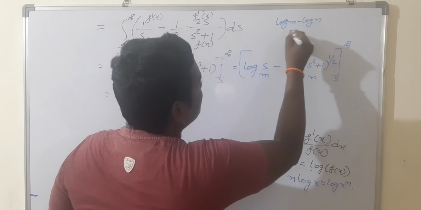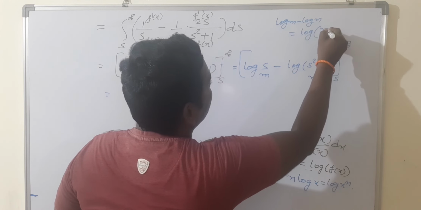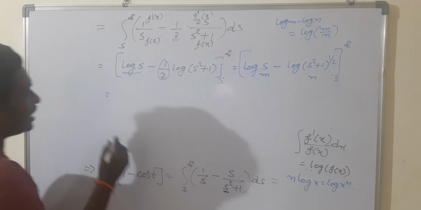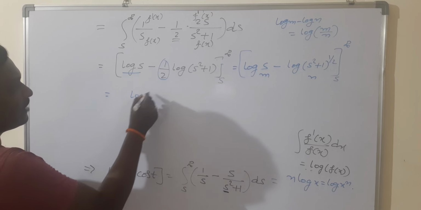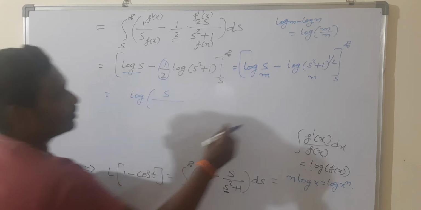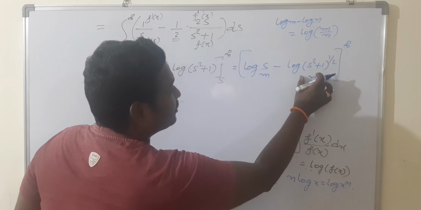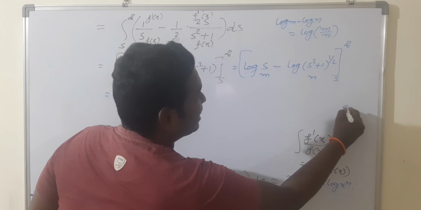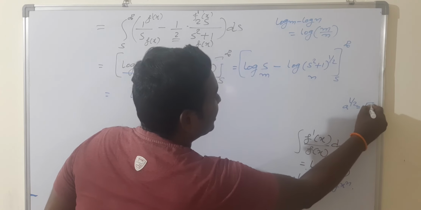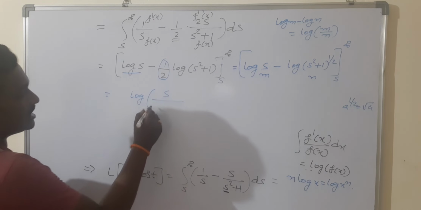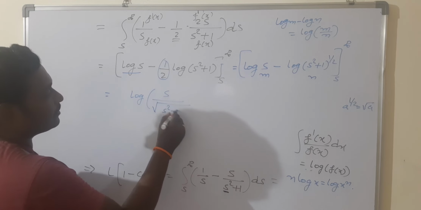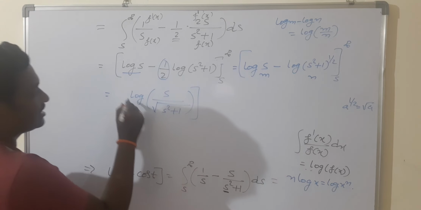We can use the logarithmic property, which is log of m by n. By using this formula, this becomes log of s by s square plus 1 whole power 1 by 2. Whole power 1 by 2 is nothing but root over, so root over s square plus 1, within the limits s to infinity.